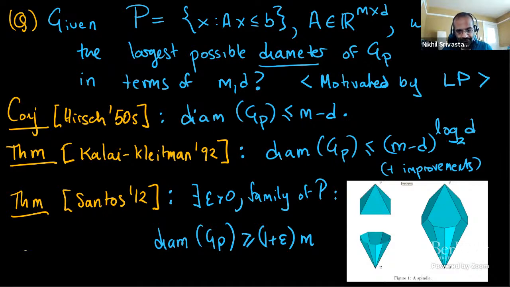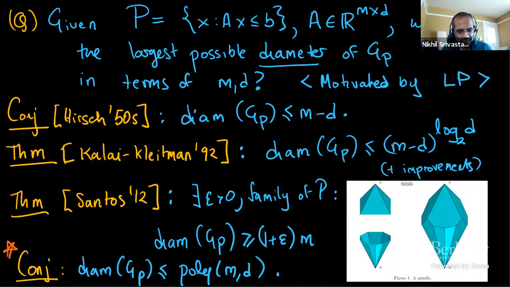So these are sort of the highlights of what's known about this problem in the worst case. And the guiding conjecture in this field now is what's called the polynomial Hirsch conjecture, written below, which is that, well, can you just prove that the diameter is some polynomial in m and d, some fixed polynomial? And that's still open. So any questions about this summary of the status of this conjecture?